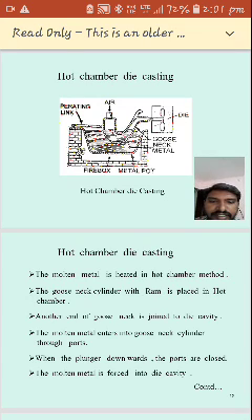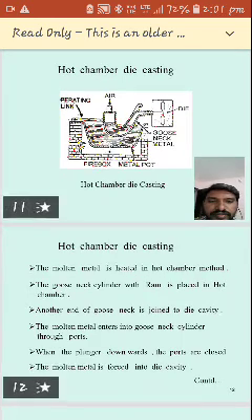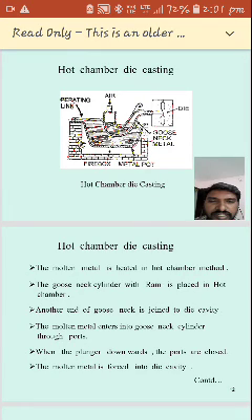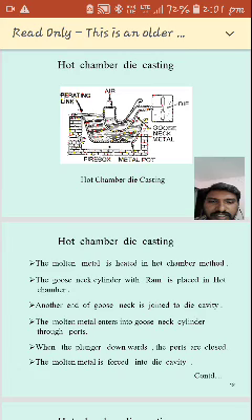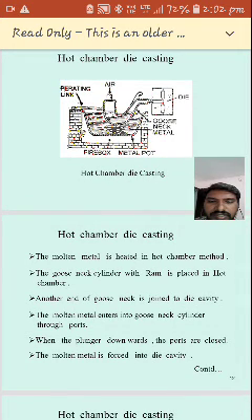The gooseneck cylinder with the ram is placed in the hard chamber. Another end of the gooseneck is joined to a die. Here the two ends are there: one end is connected to the ram and the other end is connected to the die. That gooseneck will be dropped into the hard chamber cylinder. The molten metal enters the gooseneck cylinder through ports. Here we have a few ports; this is a metal port, and through these ports the molten metal enters.